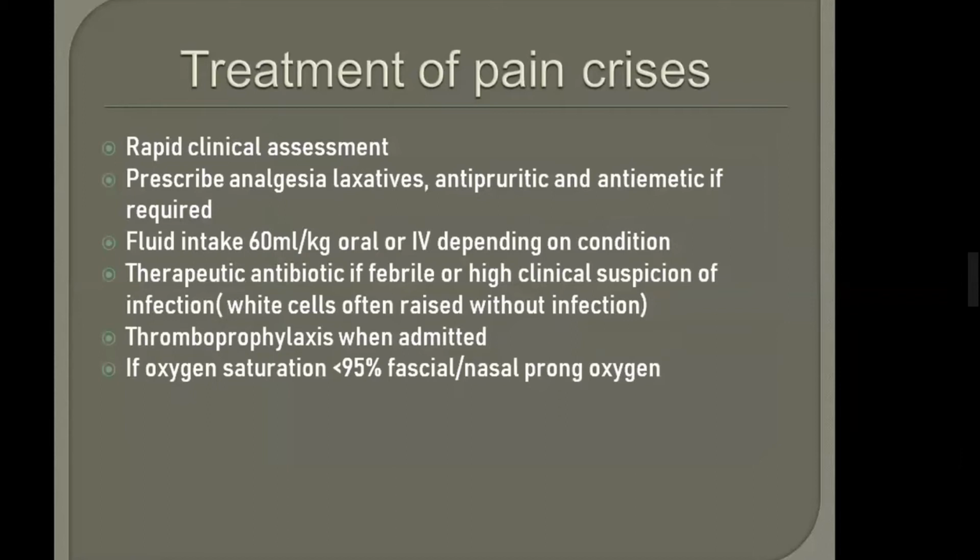I have told you to make a small diary, small points for drugs, and also make 2 or 3 pages for fluid intake. Okay, and write it in sickle cell. We have to give 60 ml per kg. Sometimes in some problems there are 80 ml per kg. So write it now. In sickle cell it is 60 ml per kg. You can give oral or IV depending on the condition.